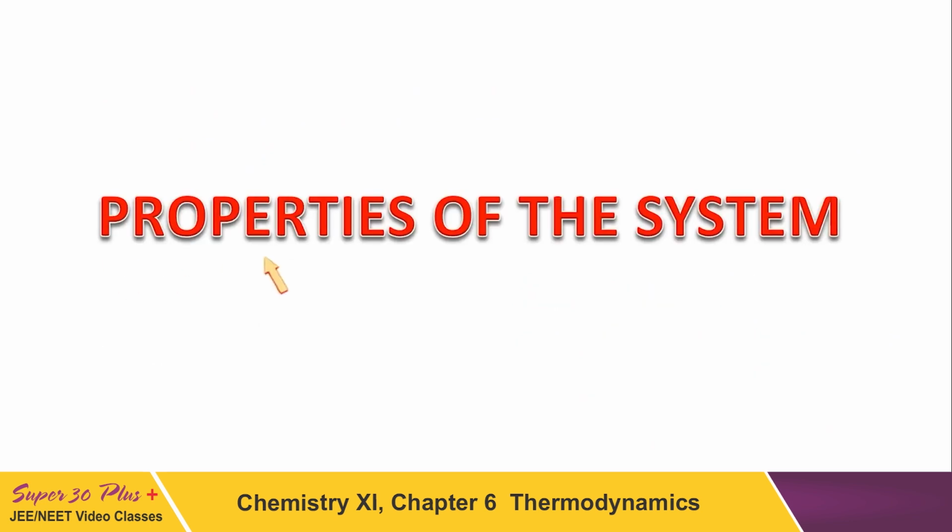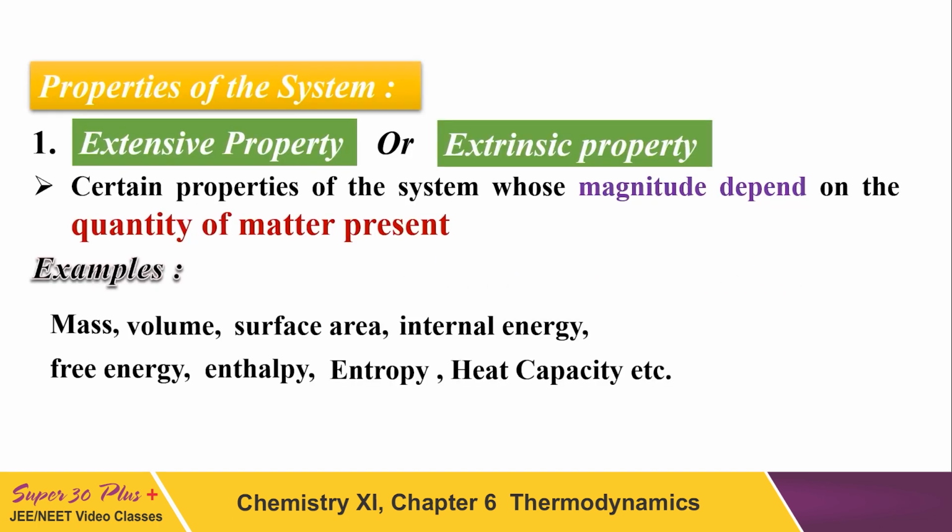Now we will discuss the properties of a system. There are two kinds of properties, extensive property and intensive property. What do you mean by extensive property, which is also called extrinsic property? These are the properties of a system whose value, magnitude, depends upon the quantity of matter present. How much matter is present?